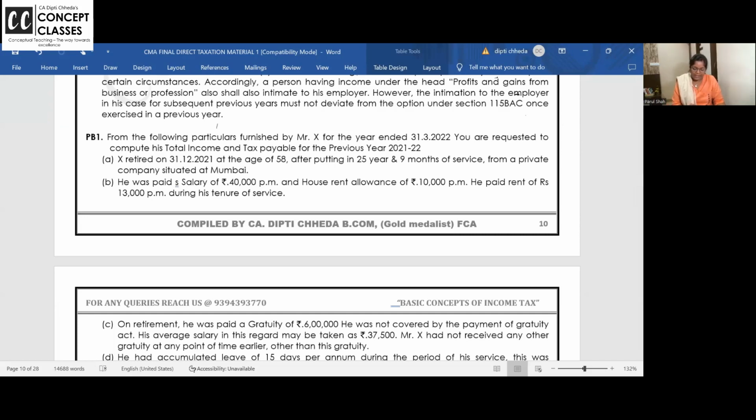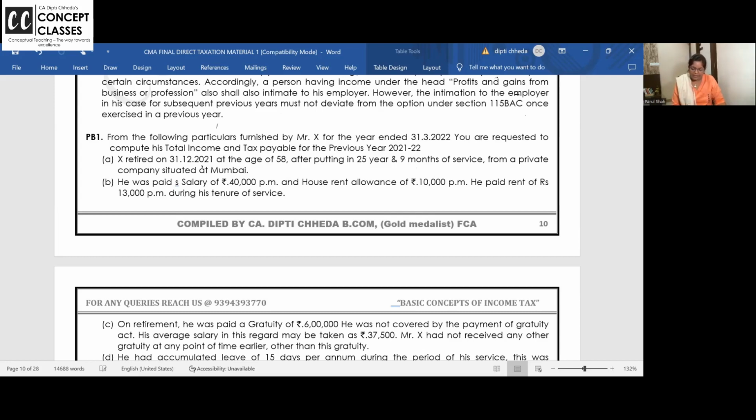X retired at the age of 58 after putting in 25 years and 9 months. Whenever an employee is retiring in between, 25 years and 9 months, take salary only for 9 months. By mistake, if you take it for 12 months, gone.